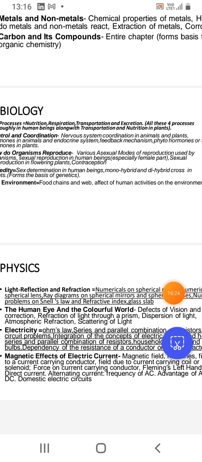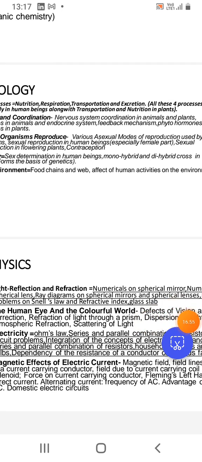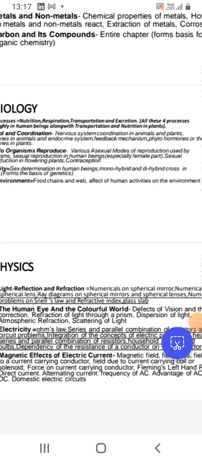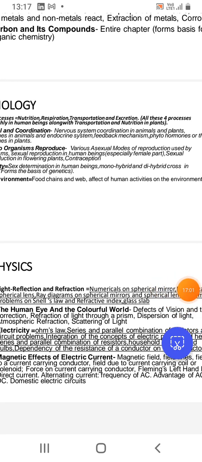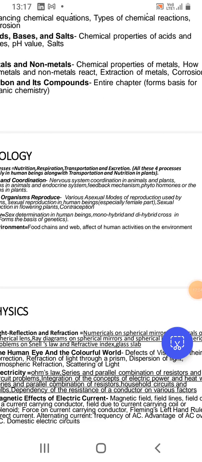Some do well in the light part actually, so they need to give more focus to electricity and magnetic effects of electric current. And some people do excellent in electricity and magnetic effects of electric current chapter, so they should not ignore magnetic effects and electricity. But if they are not doing excellent in light, then they need to also focus on light chapters as well. But in many cases it happens that light reflection and refraction chapters are taught in the beginning of the session, so most of the students do it thoroughly.